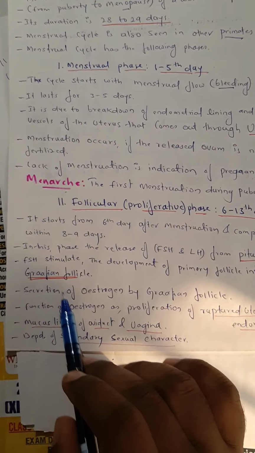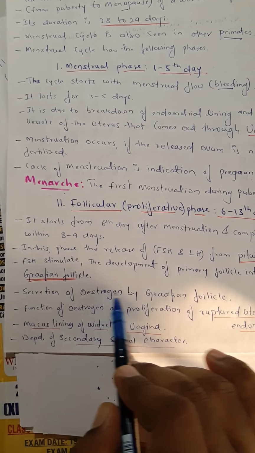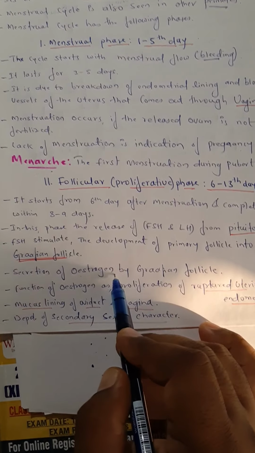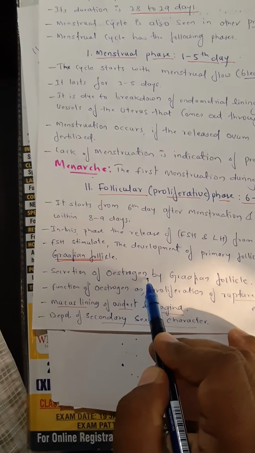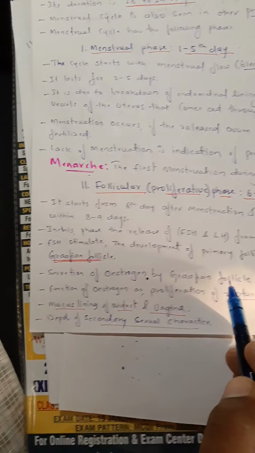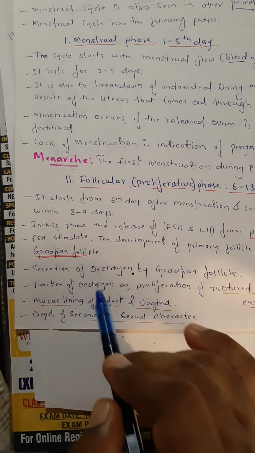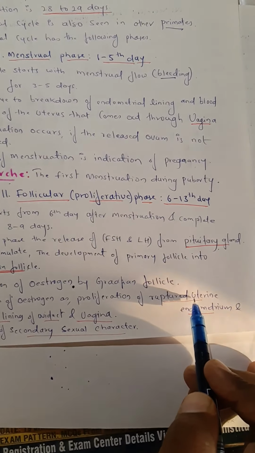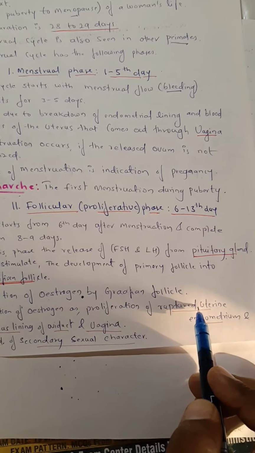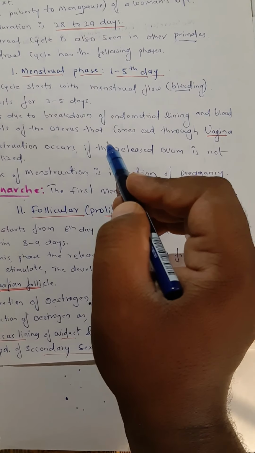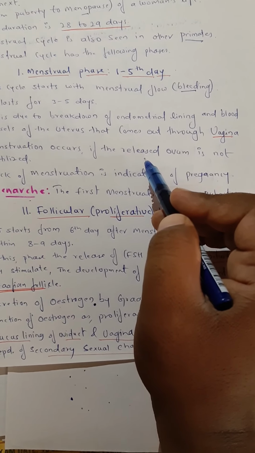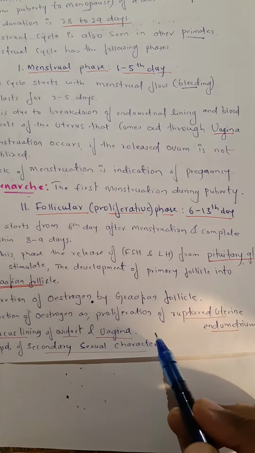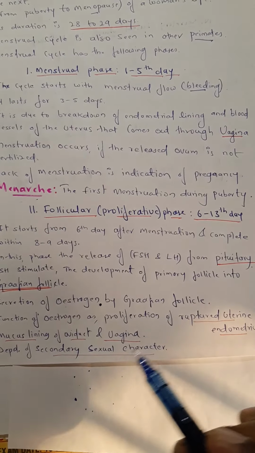Yes. This follicle secretes estrogen. Estrogen is the name of the hormone. Estrogen is one of the hormones secreted by the Graafian follicle, and this estrogen is responsible for proliferation of the ruptured uterus. What was damaged in the menstrual phase, like the endometrium wall, is being repaired here. Proliferation means repairing; it is going to be repaired.